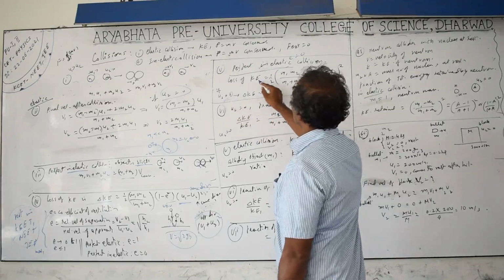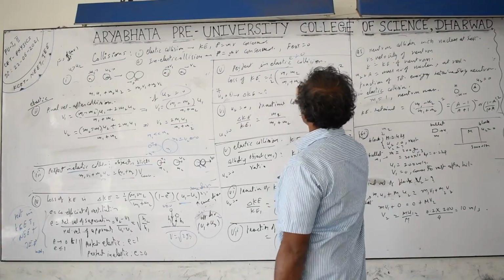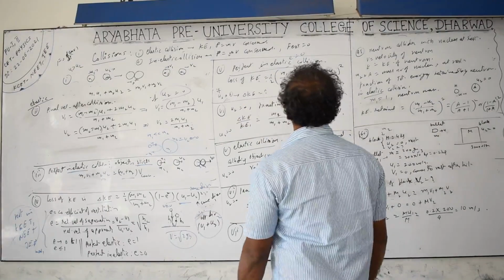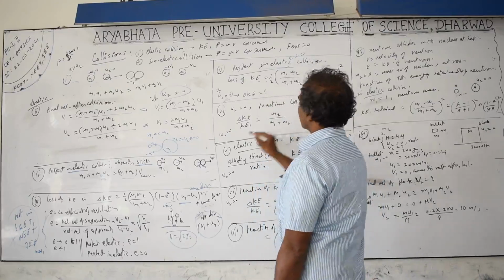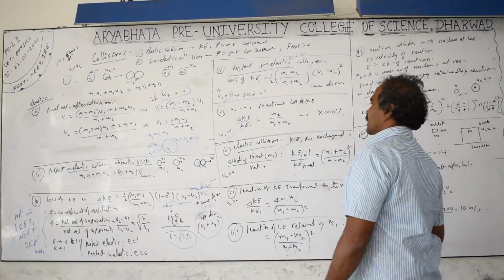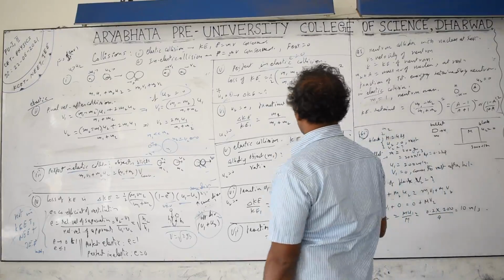Delta KE, the loss of kinetic energy, divided by half m1 u1 square, take this one, the remaining is m2 by m1 plus m2. You are taking u2 as 0 here. If they ask for percentage, multiply by 100%. These two are for the inelastic collisions.